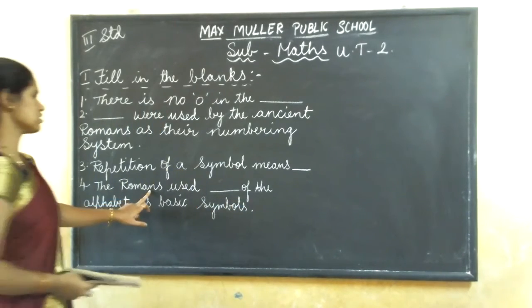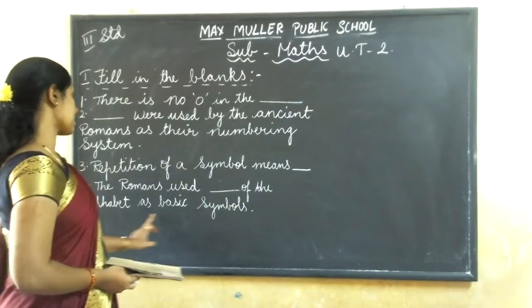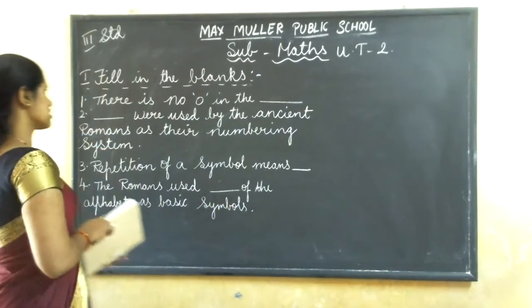So, the Romans used dash of the alphabets as their basic symbols.